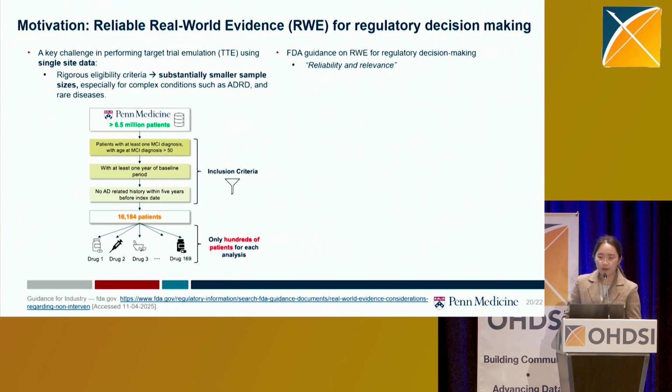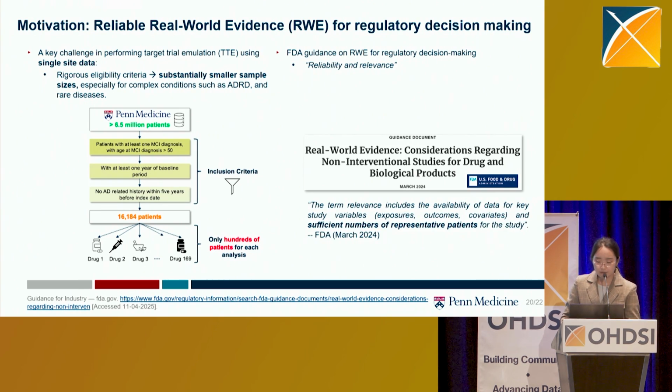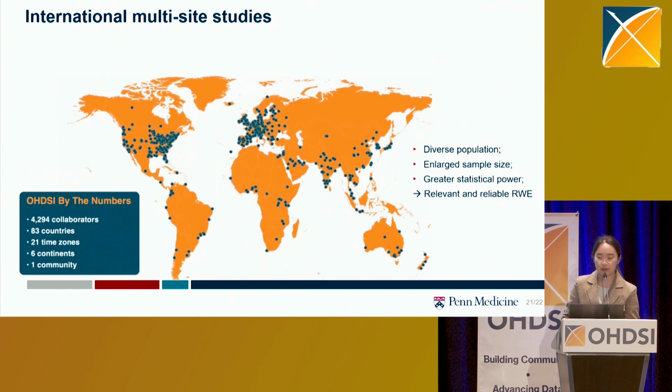At the same time, the bar for regulatory-grade real-world evidence is high. According to the FDA guidance, for real-world evidence to be used to support regulatory decision-making, the underlying real-world data must be reliable and relevant. And by relevance, the term specifically means having a sufficient number of representative patients in the study. And therefore, to meet these high standards, we need large, diverse international studies. And the OC network, with over 4,000 collaborators across 83 countries, provides the scale and diverse population needed to produce high standard evidence and impactful findings.